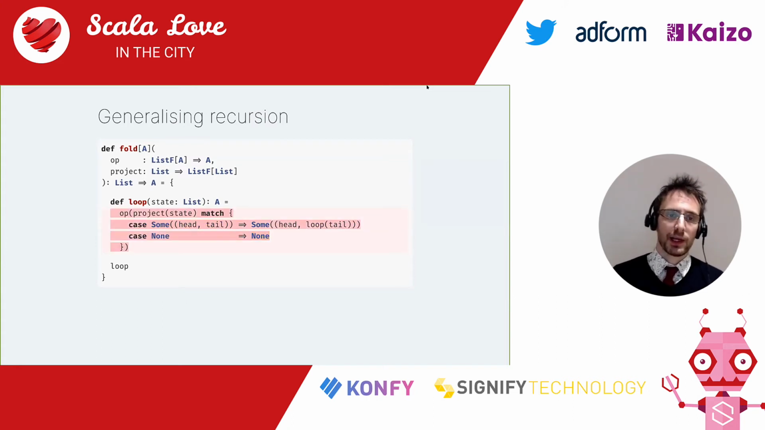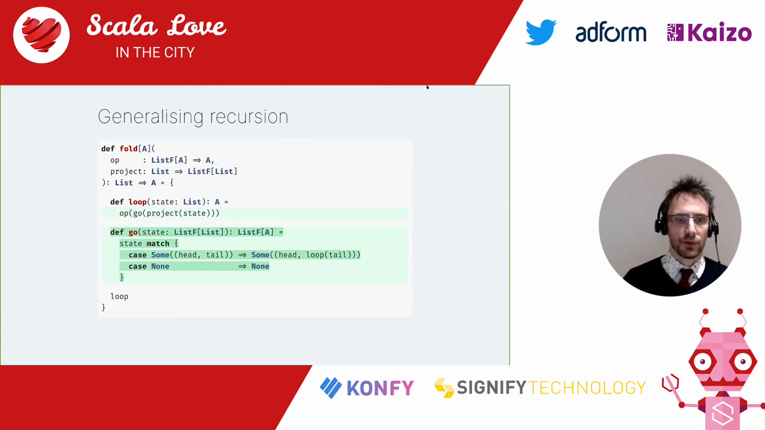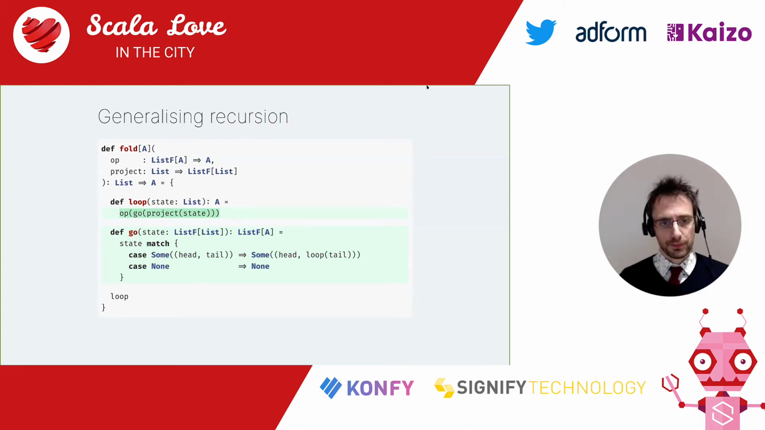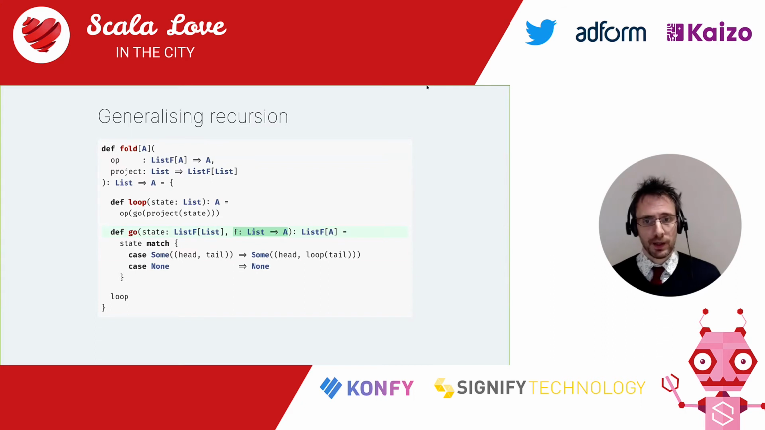Let's do the same trick. Let's extract this pattern match into its own function, which I'm going to call go now because loop is already taken, and replace the entire pattern match by a call to go. Look at the pattern match. We go from listf of list to listf of A by applying loop, which is basically a list to A. Even more obvious, let's take loop out of the equation. Let's add a new parameter to go, a function from list to A. So we don't even need loop anymore, we just have a function from list to A.